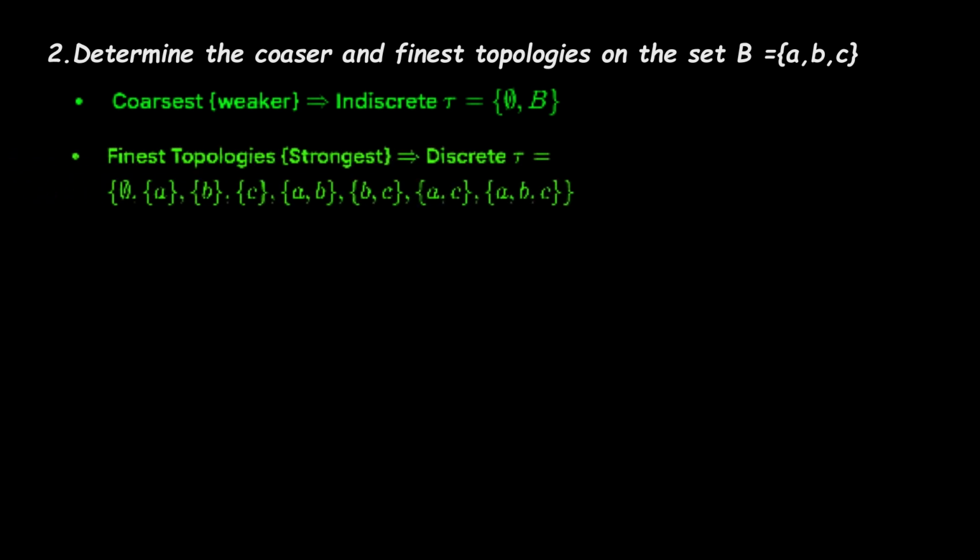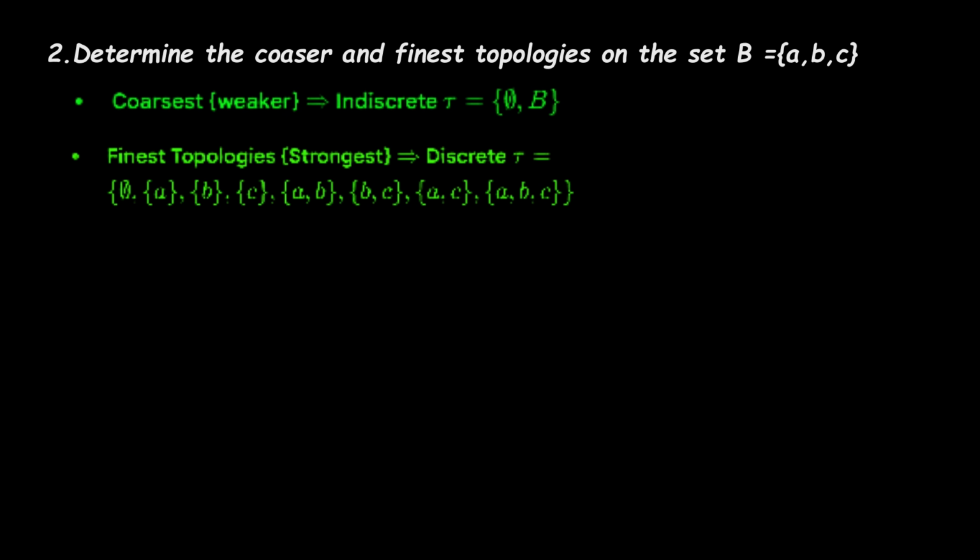The finest topology is the strongest, or the topology with the highest number of subsets. In our case, it is usually the discrete topology, meaning it contains all the possible subsets of the set X.